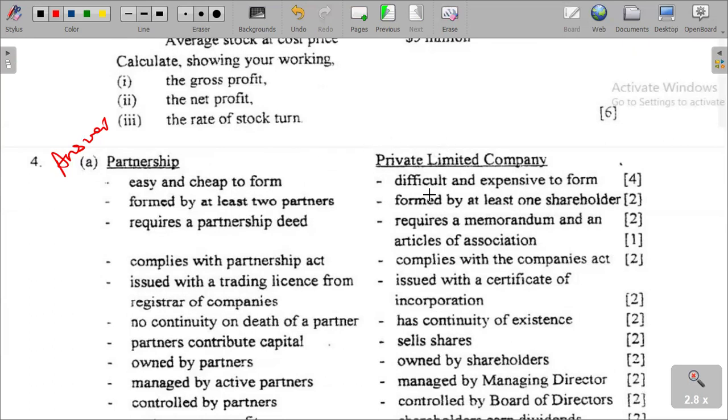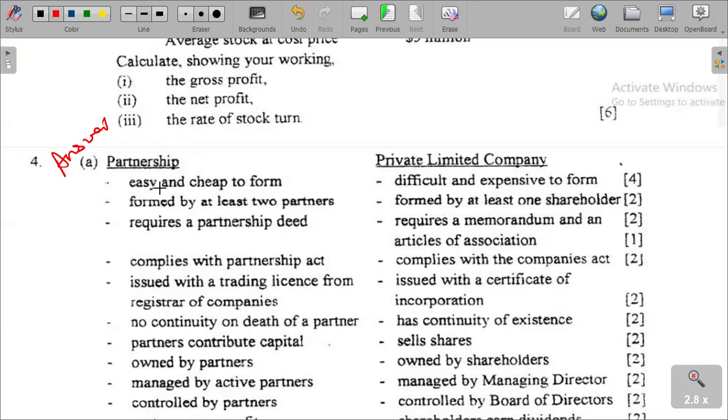In most cases, please class, just take note that it is quite good to use this as a way of making it easier in your presentation of work. So what we are saying is that tabulate the information in most cases in order for your answers to be short and precise, and also to earn the highest marks.